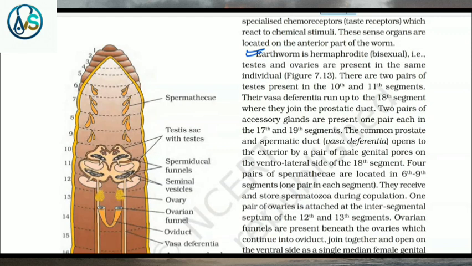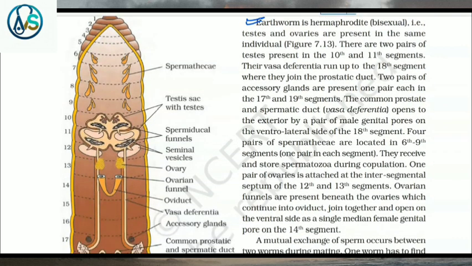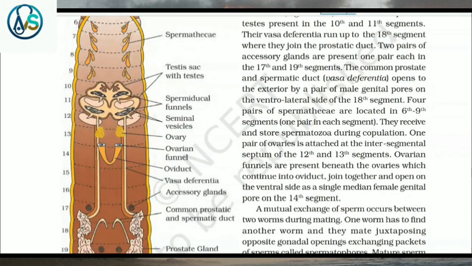Earthworm is hermaphrodite, that is bisexual, that is testis and ovary are present in the same individual. There are two pairs of testes present in the 10th and 11th segments. Their vasa deferentia run up to the 18th segment, where they join the prostatic duct. Two pairs of accessory glands are present, one pair each in the 17th and 19th segments. The common prostate and spermatic duct opens to the exterior by a pair of male genital pores on the ventrolateral side of the 18th segment.